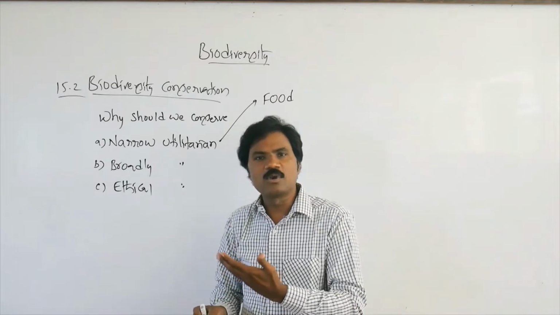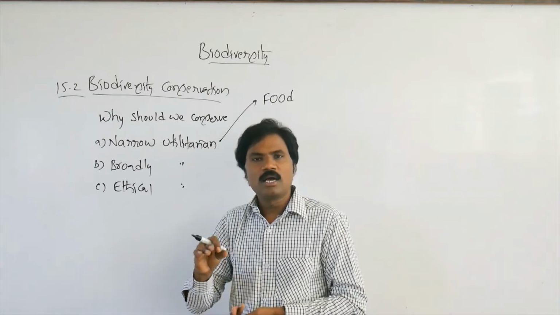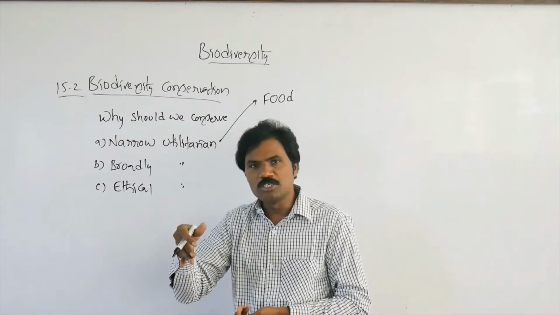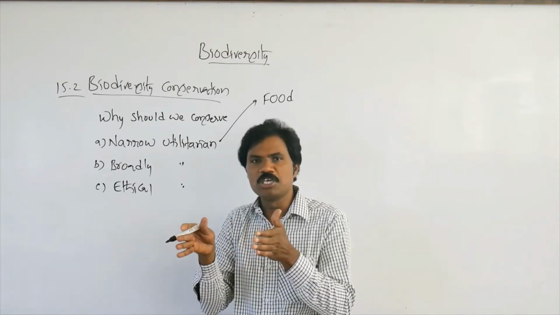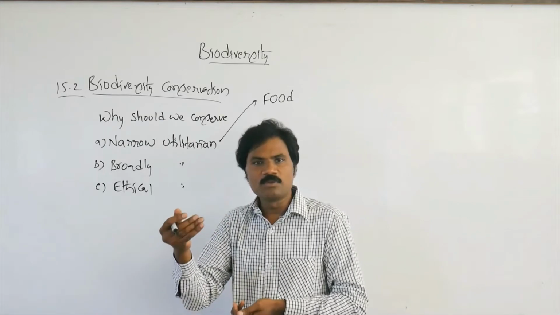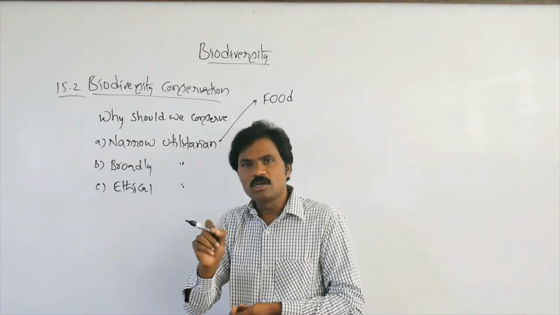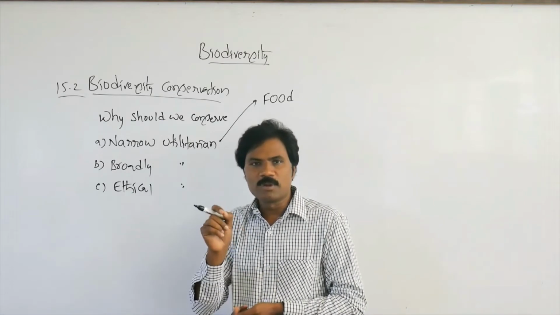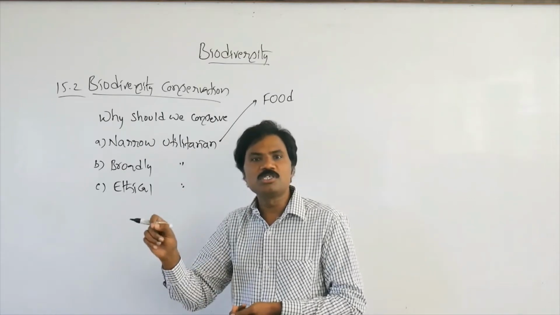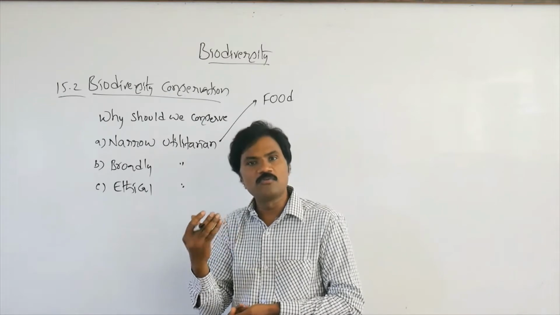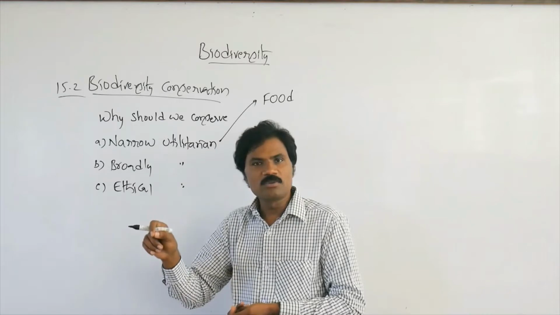From plants as well as animals, human beings utilize them in the form of food material, and the remaining animals are also in the food chain, from one organism to another, interlinked in the form of food chain, food link, in different trophic levels. Globally, 85% of the food grains are represented by less than 20 species of plants only.